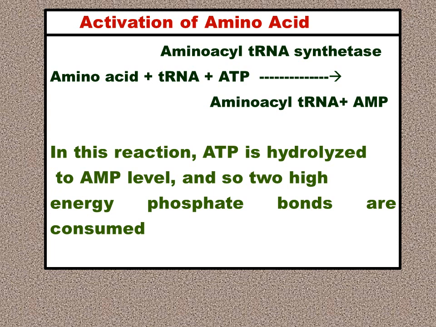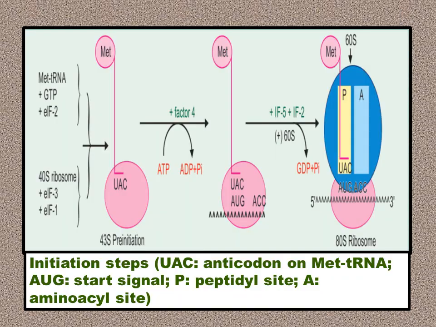AMP, and pyrophosphate is liberated. In this reaction, ATP is hydrolyzed to AMP, and so two high energy phosphate bonds are consumed. Okay, so it is in the form of pyrophosphate that it is liberated.